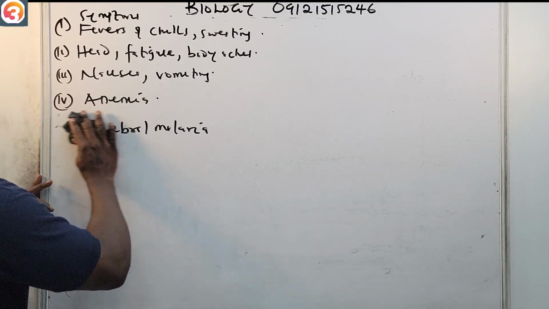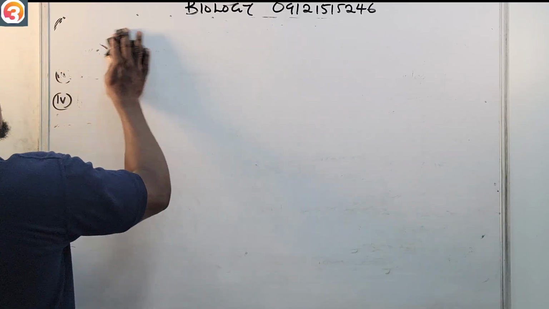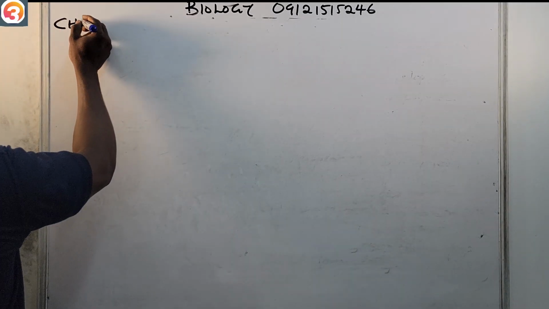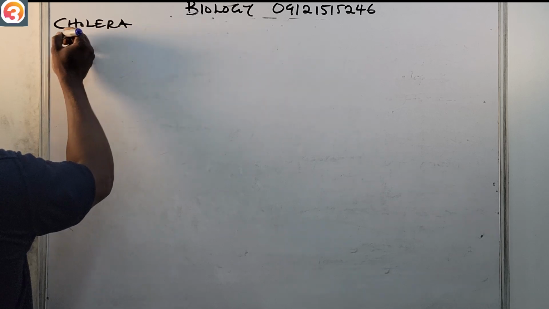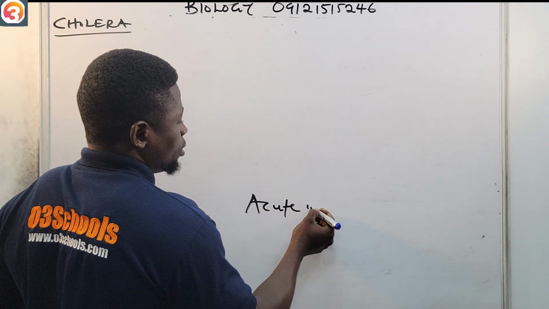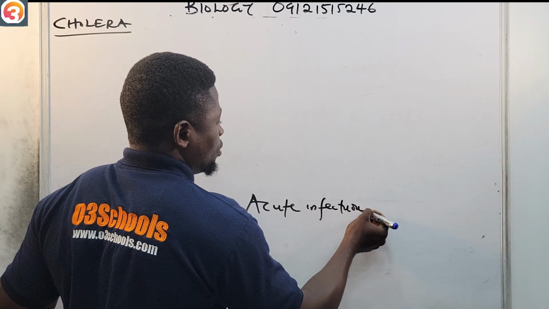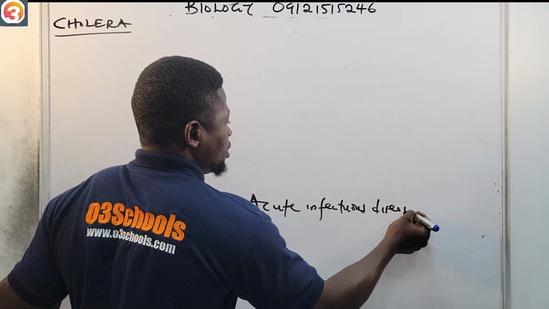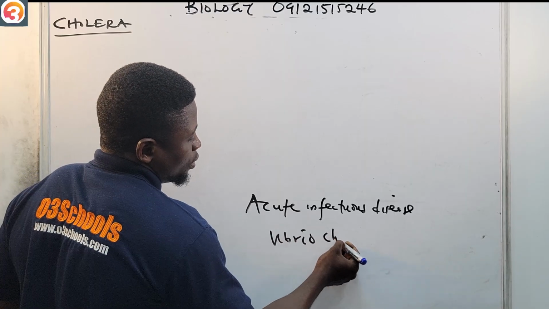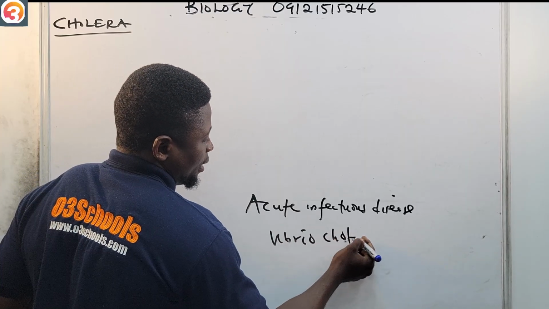Now, let us now see cholera. Let us now talk about another common disease called cholera. Cholera, on the other hand, is an acute infectious disease caused by the bacterium called Vibrio cholerae.